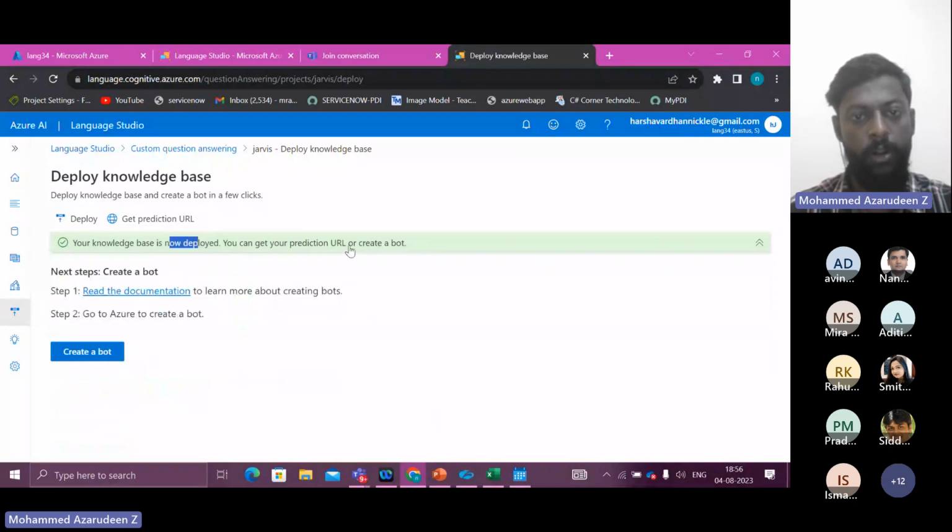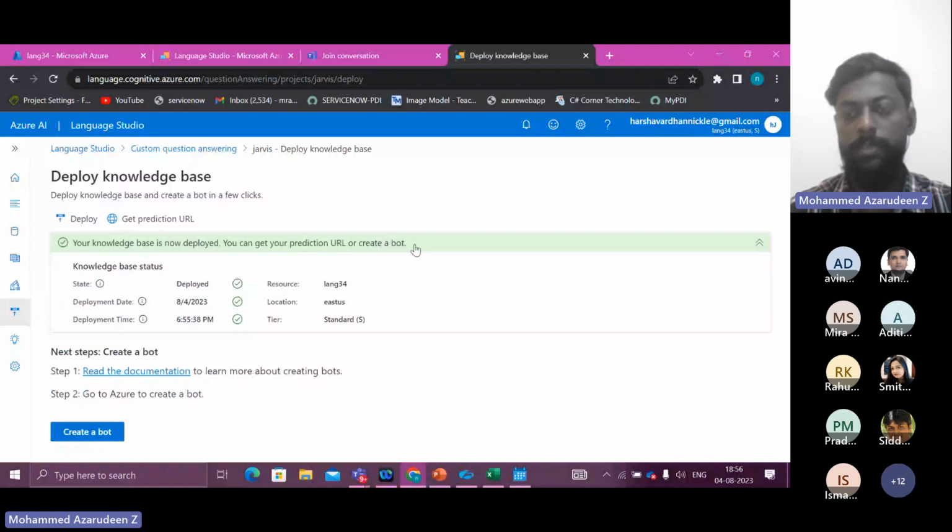You can get your URL or create a bot. So this is the message you should get after deploying your knowledge base. If you get this, your knowledge base is successfully deployed. If you don't, you might have missed something and you should check it. After this, we are going to the last step, which is creating a bot service in Azure. So it is saying here, create a bot.